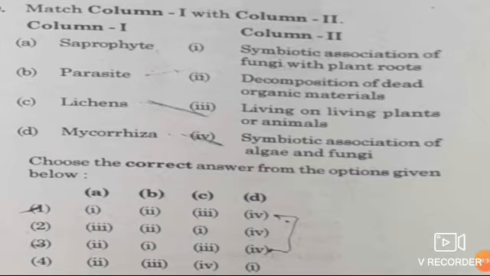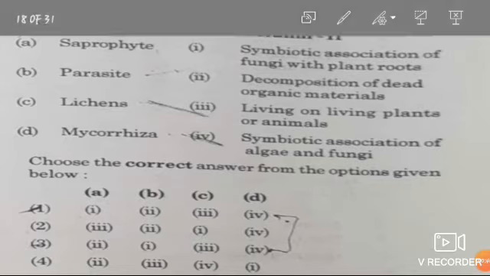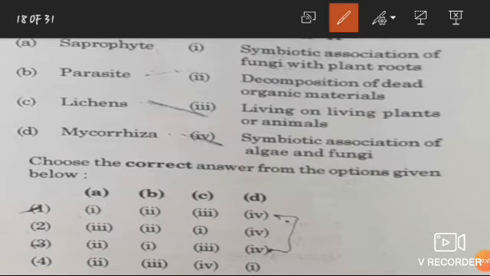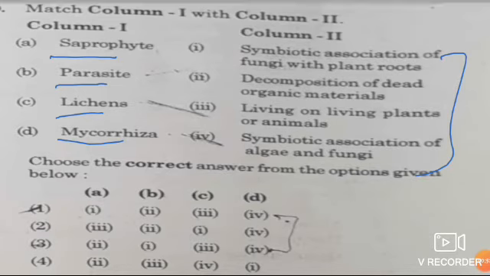This question is of match the column type. In column 1, names are given, that is saprophyte, parasite, lichens, mycorrhiza. And here definitions are given. So, we have to match them. First of all, we will learn about these definitions and then we will try to solve this question.